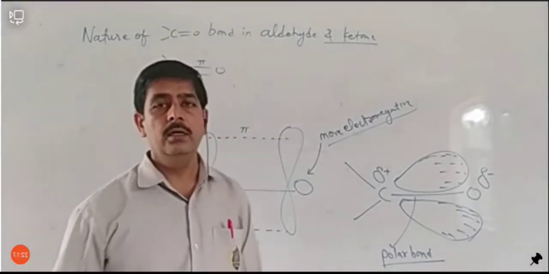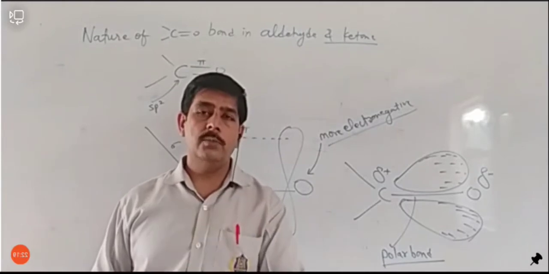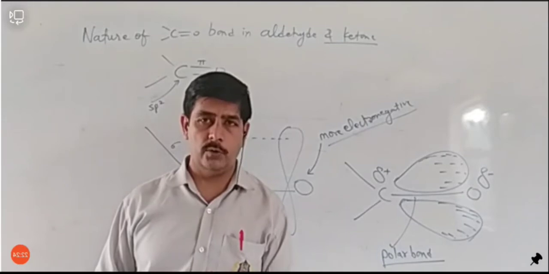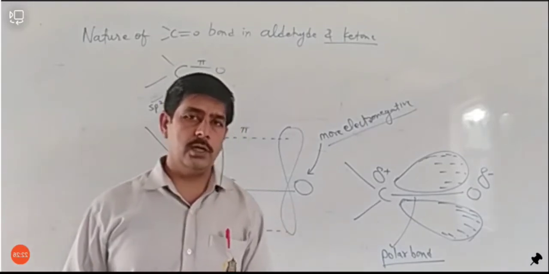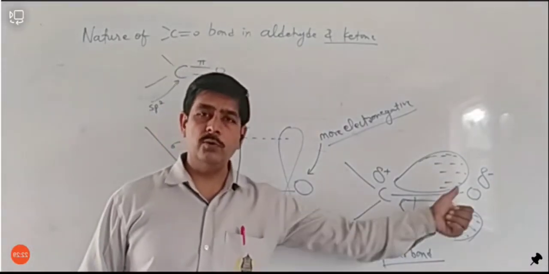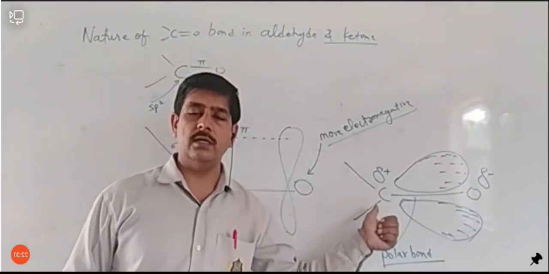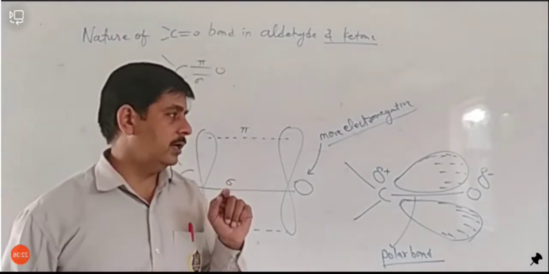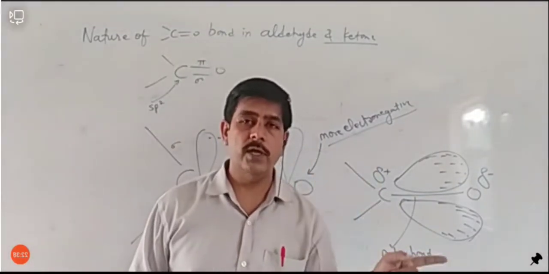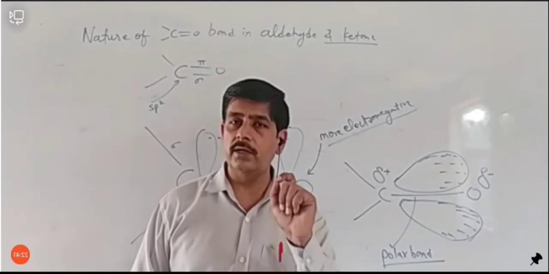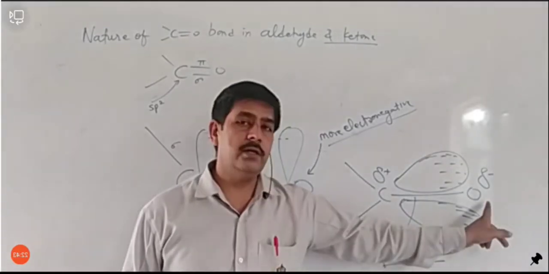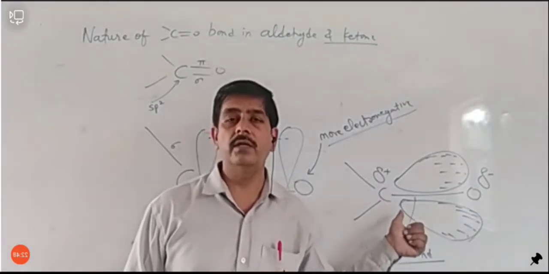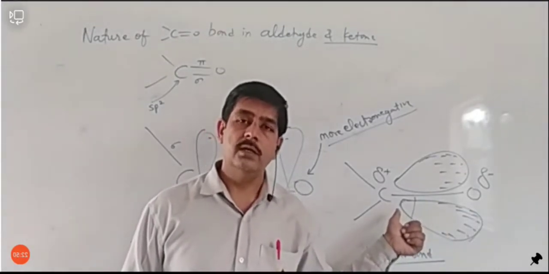So we can say that in carbonyl compound, the carbon and oxygen bond is a polar bond, and this compound is a polar compound. Carbonyl compound is a polar compound. So in this polar compound we have two sides: one is negative and second is positive. So the negative side is the attacking side for electrophile, because we know that electrophiles are electropositive. So this side will attract the electropositive attacking species, and this side will attract the electronegative or nucleophile attacking species.